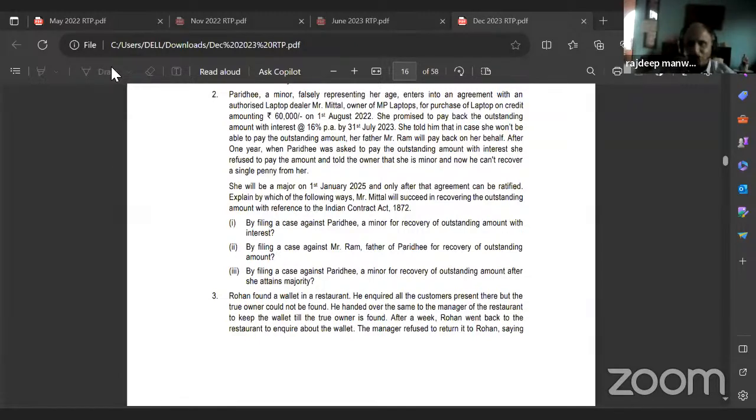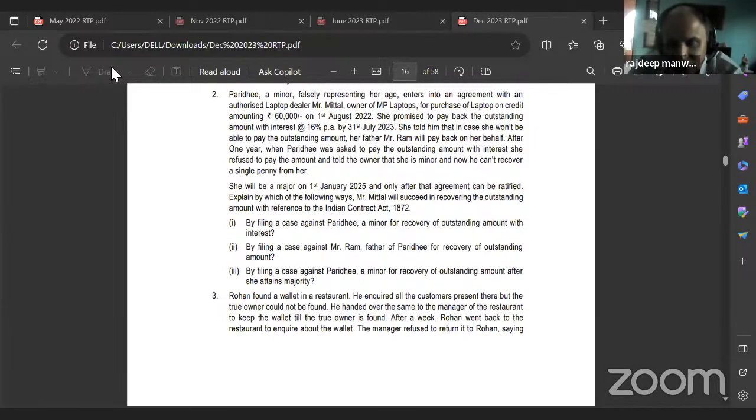You tell me. All of y'all, we have done minor, no? Can Mr. What's that fellow's name? The laptop dealer recover the money? Don't see the answer. All of y'all tell me. Mr. Mittal, can Mr. Mittal recover it? In which of these 3 cases can he recover the money? That's why I'm doing cases with you. See, now you all understood what comes in the exam, right or no?